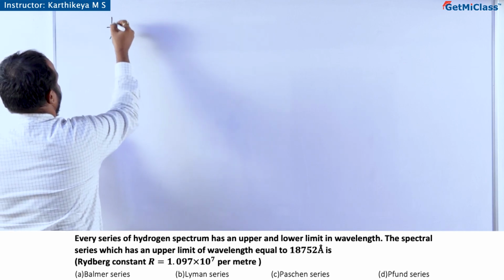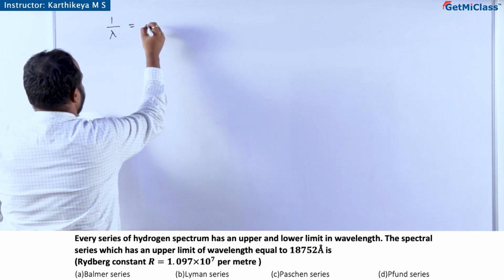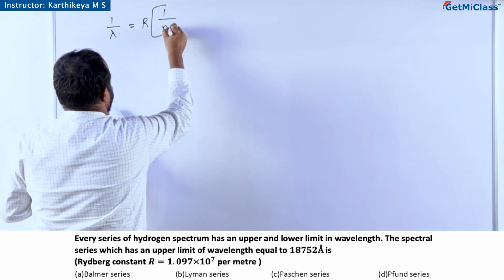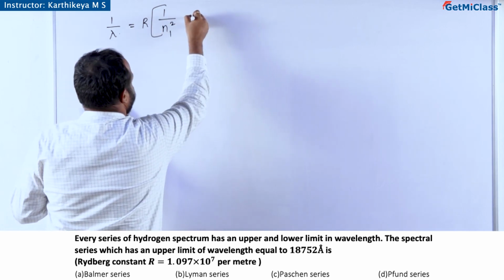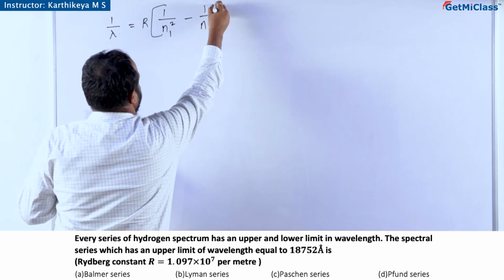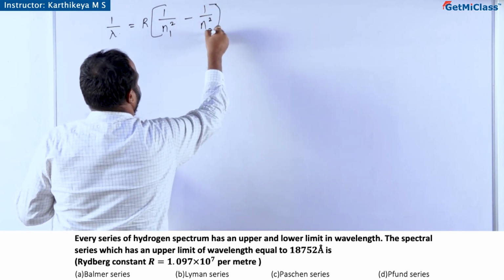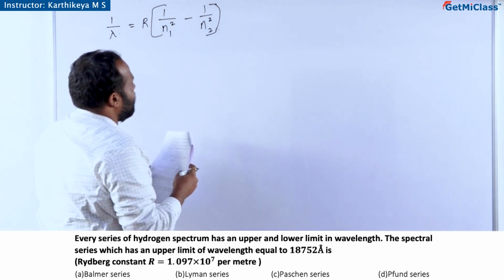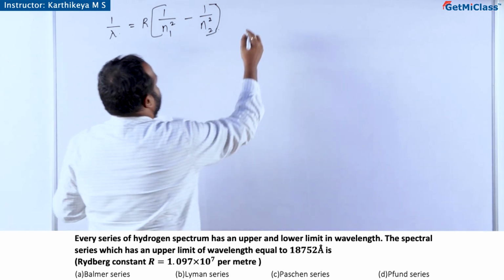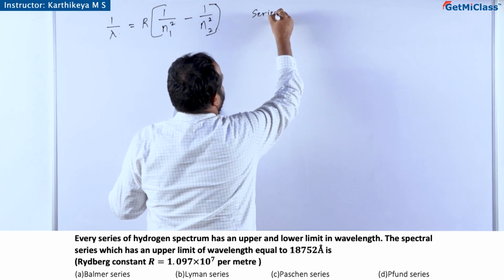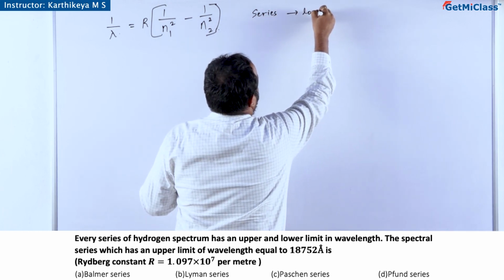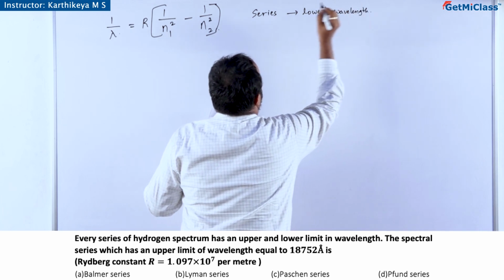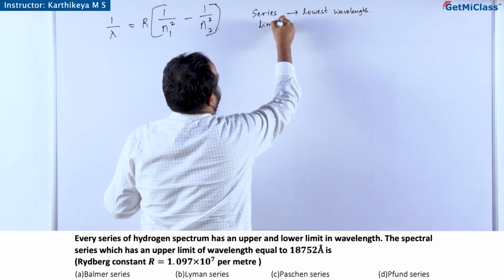we can use the formula 1 by lambda, that is the wave number, equals the Rydberg constant into 1 by n1 square minus 1 by n2 square. Now, upper limit, series limit means the transition to the lowest wavelength, so that is also called the series limit.